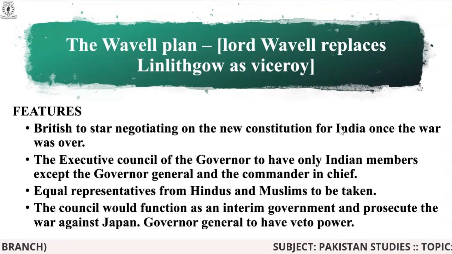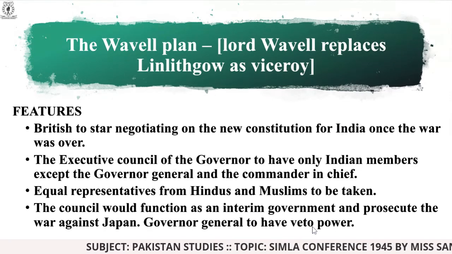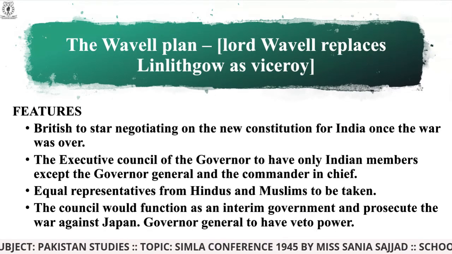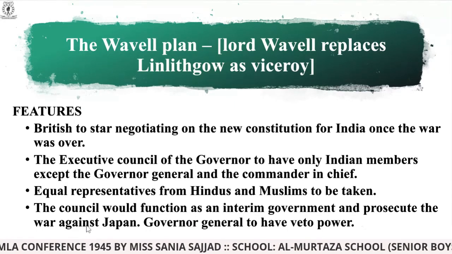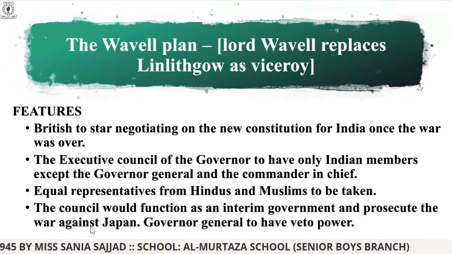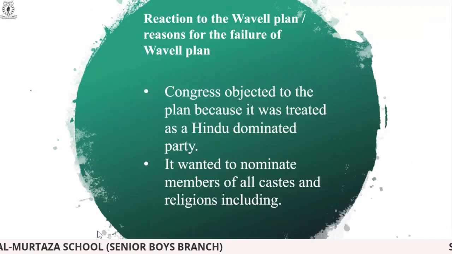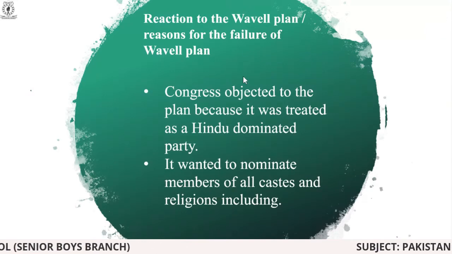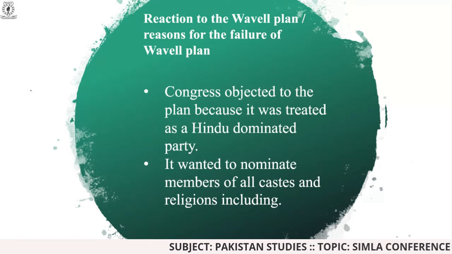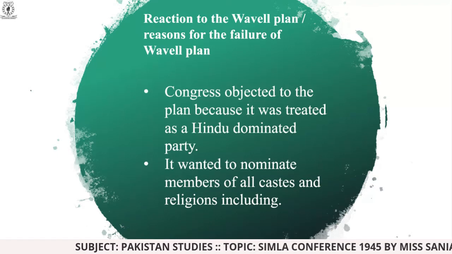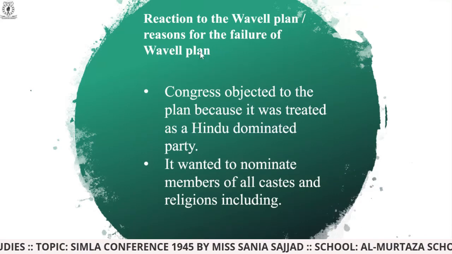Governor Generals to have veto power. The Governor Generals have veto power. It means if they want to dismiss someone, yes, they can. They have those powers in their hand. And once the people are selected for the council, they have to participate in the war against Japan as well. Then the reaction towards it, it means the points which were put in front of Indians and Muslims. So were they agreed on those points or not? Let's just figure this out.